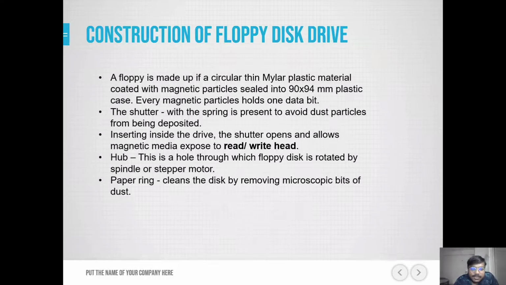The shutter with the spring is present to avoid dust particles from being deposited. Inserting the drive, the shutter opens and allows magnetic data exposed to read and write ahead.